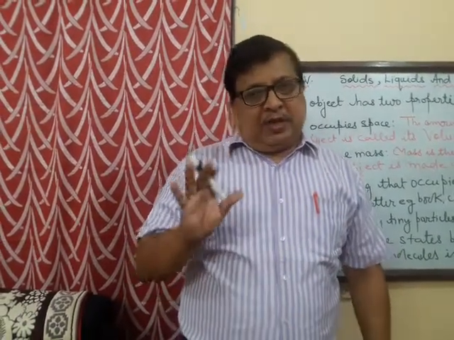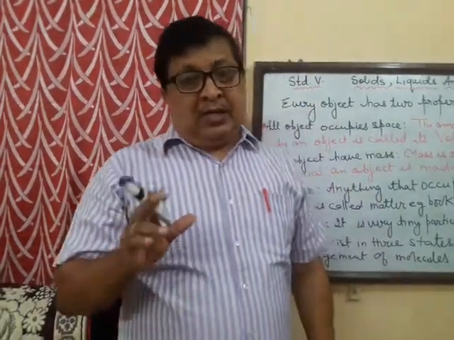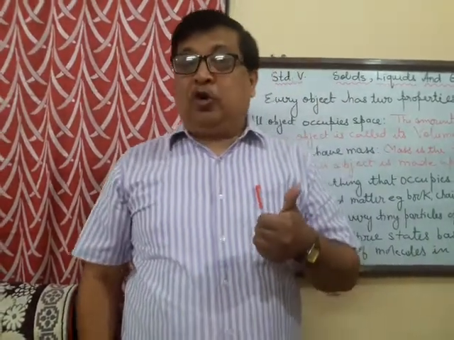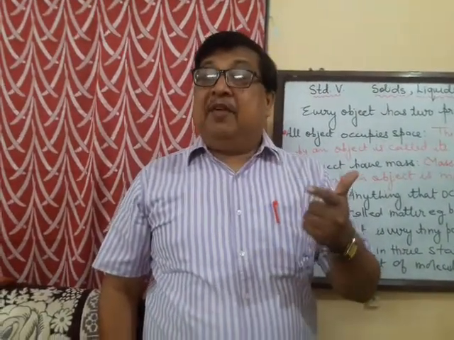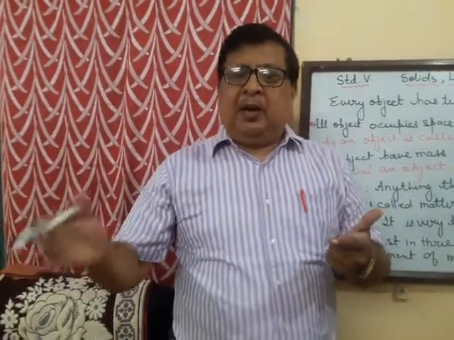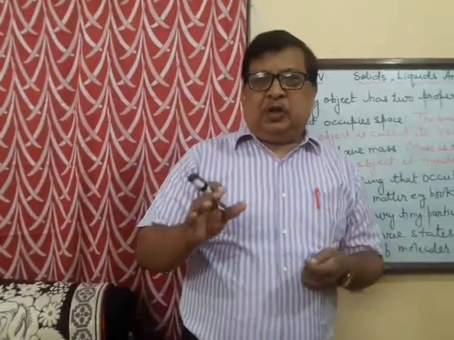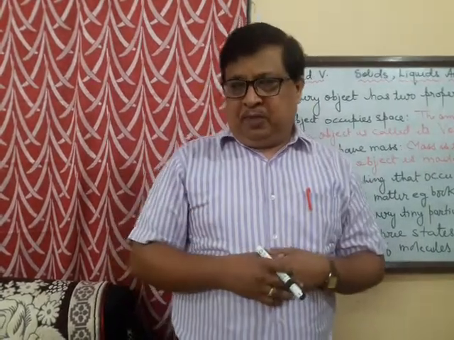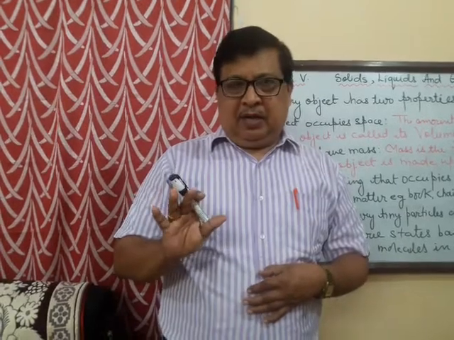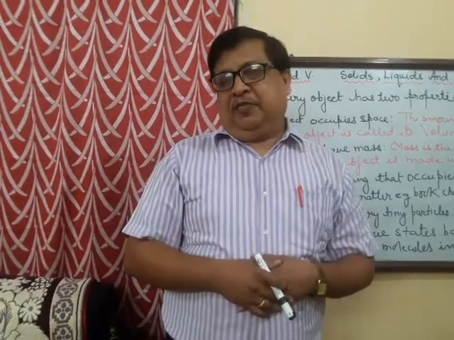Now, every object has two properties in common. And what are they? They occupy space, and they have mass. Generally we term them as weight, though there is a difference, but it is understood in the same term. As for now, we will consider mass and weight to be the same thing. Later on, of course, you will know the difference.